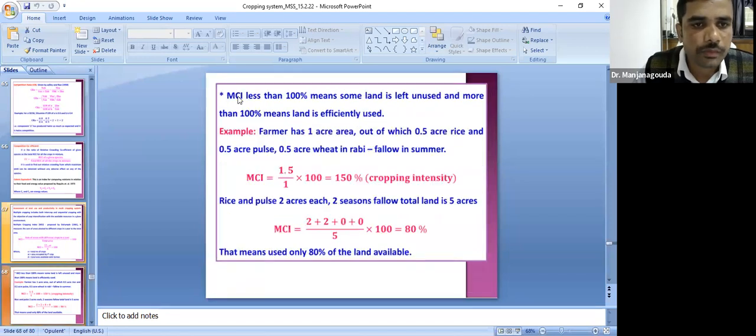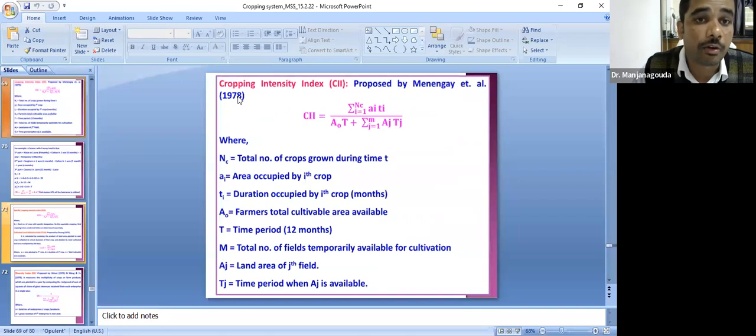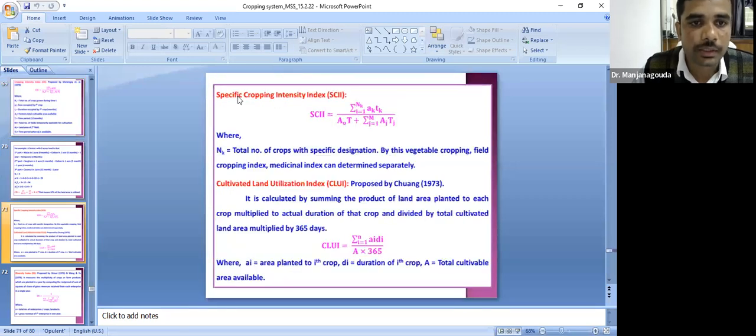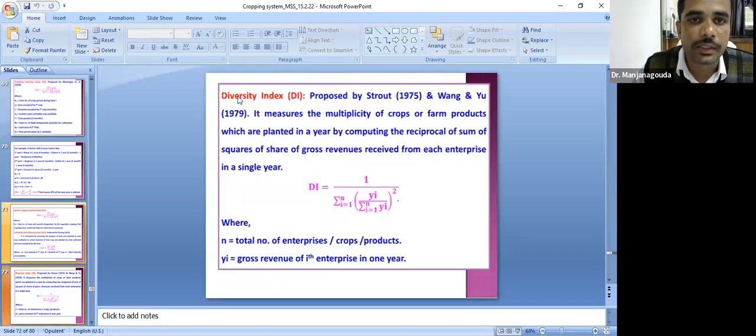But they will ask about another one, the cropping intensity index. Cropping intensity they will ask, and also the scientist, that is Menegay, who gave this cropping intensity index. And this is the formula for calculation of cropping intensity. The cultivated land utilization index was proposed by Chang. And another one, the diversity index, was proposed by Stroud. It checks how much the crops are diversified in a cropping system.